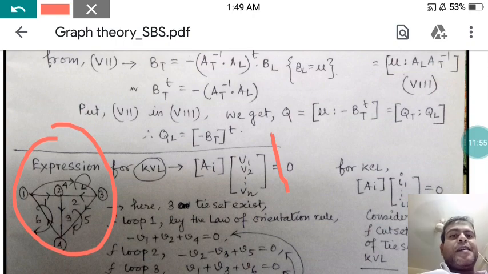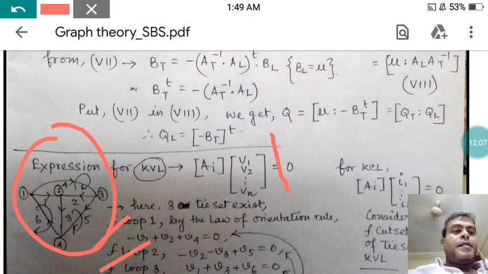In the same way, for fundamental loop 2 and fundamental loop 3, you will have a set of three equations in total. Three tie sets are there, and the equations are three. Now, if we are considering this, how to write this?